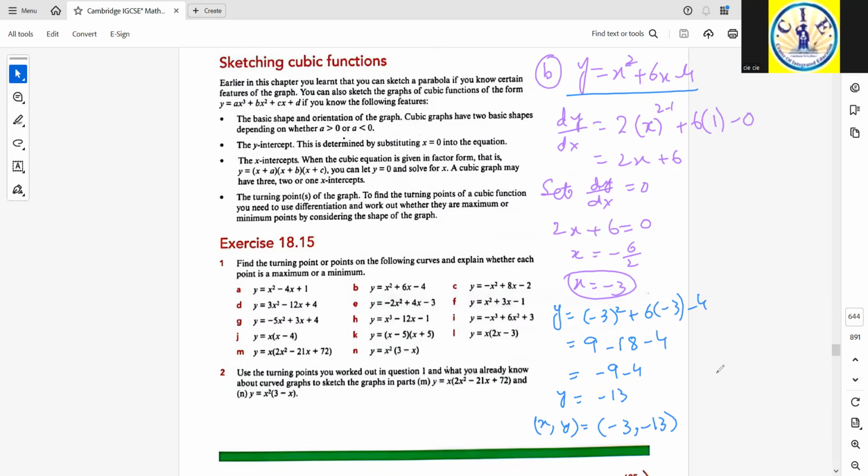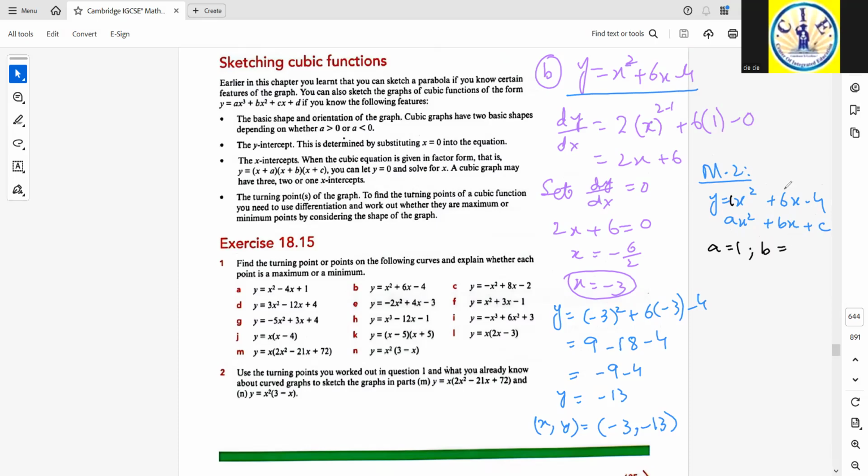That was one of the methods that we did. Now I can do the second method as well. Comparing this with ax squared plus bx plus c, we see that the value of A is 1, the coefficient of x squared.